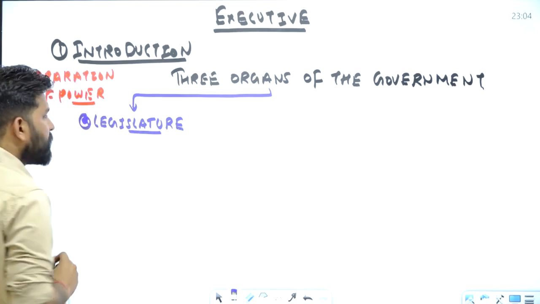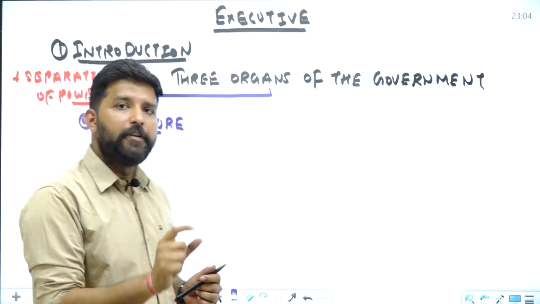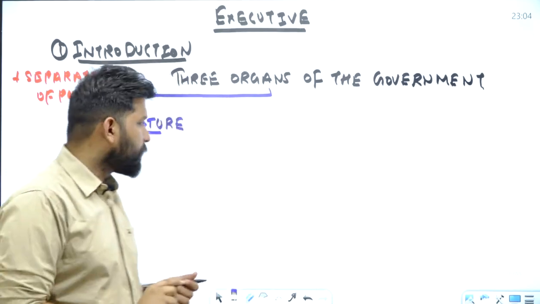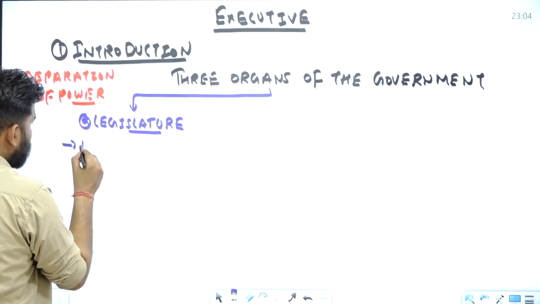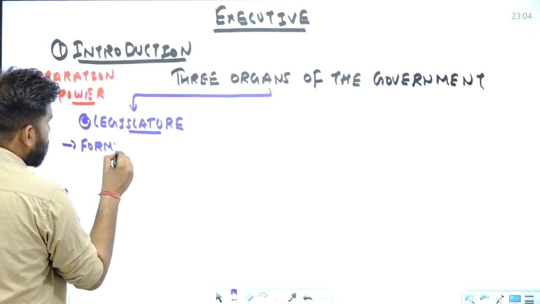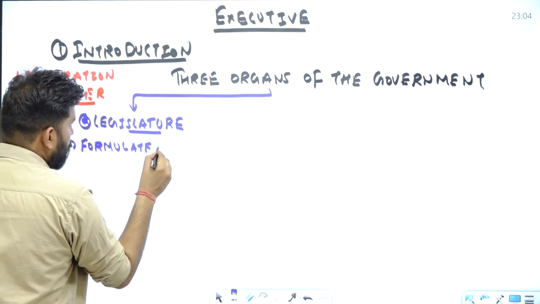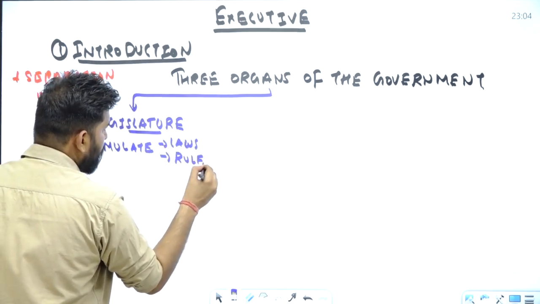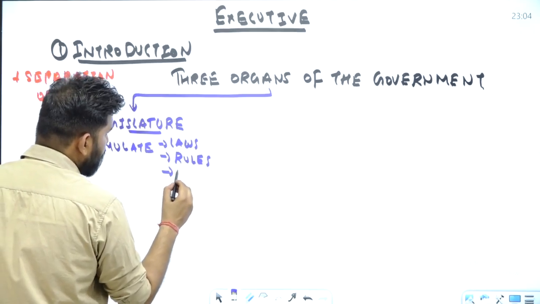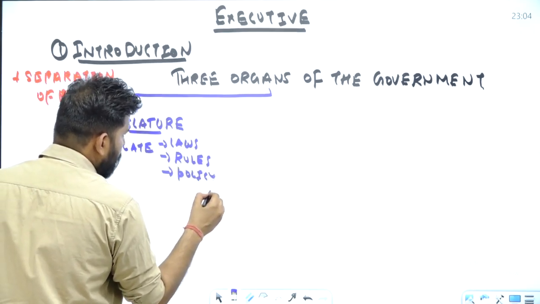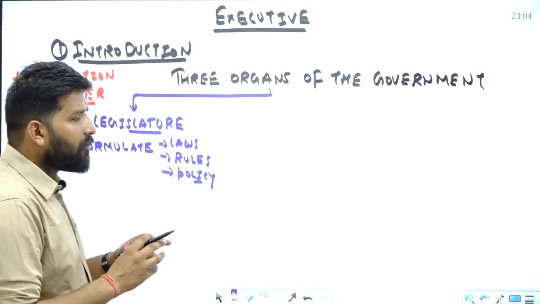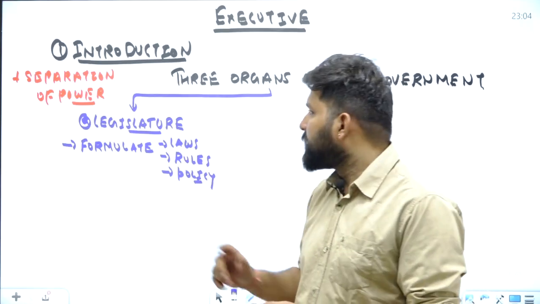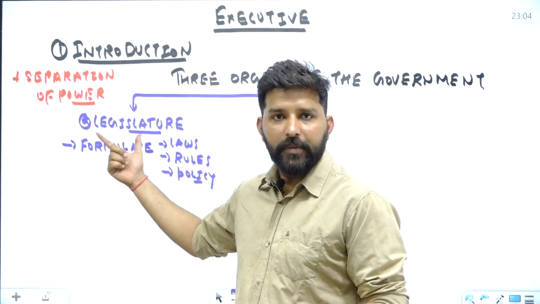What does the term legislature simply mean? It is the organ of the government which formulates the laws, the policies, or the rules for the entire country. The organ which makes the laws or rules for the country, or we can say makes the policy for the country. So the power of making laws, rules, and policy for the country is given to the legislature.